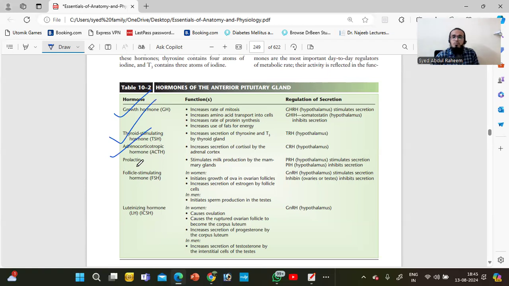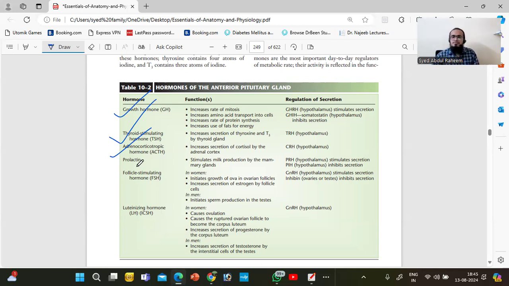Okay, what does the growth hormone do? It will increase mitosis, meaning cell division. Cell division is purely dependent on mitosis and meiosis. This will happen only when the growth hormone comes, and the transport of amino acids to the cell will increase with the help of growth hormone.